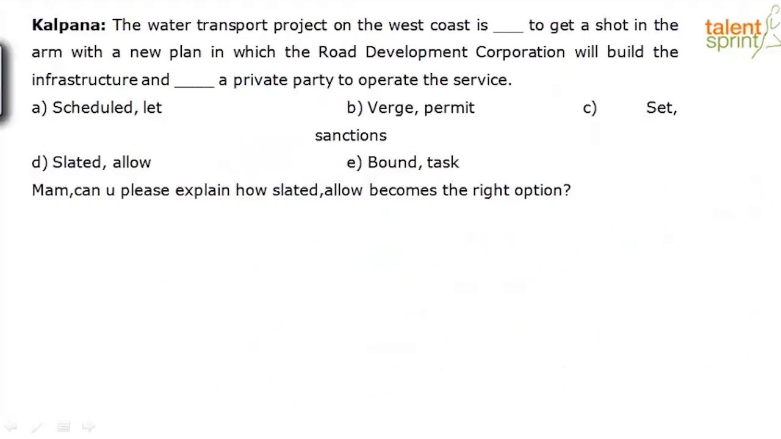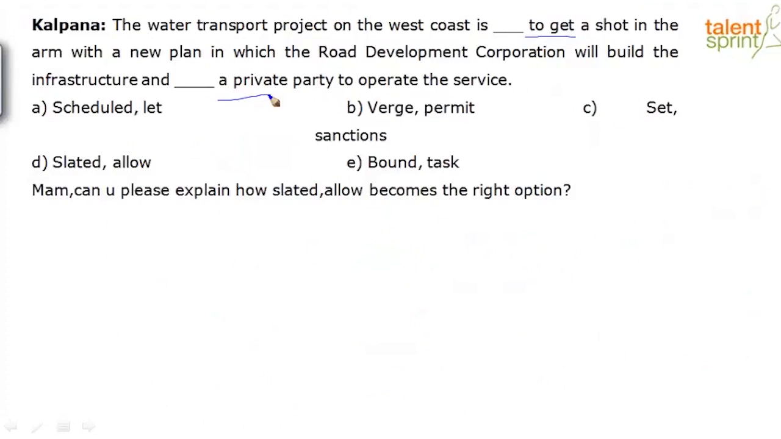Okay, so let's look at it. You don't have to give me the answer, because she's already mentioned this is the answer, and her question is, why is that the answer? So what you need to keep in mind for fill in the blanks is to always look at words in and around the blank. That's the first thing we do because we're looking for collocations. So the water transport project on the west coast is scheduled to get a shot in the arm.